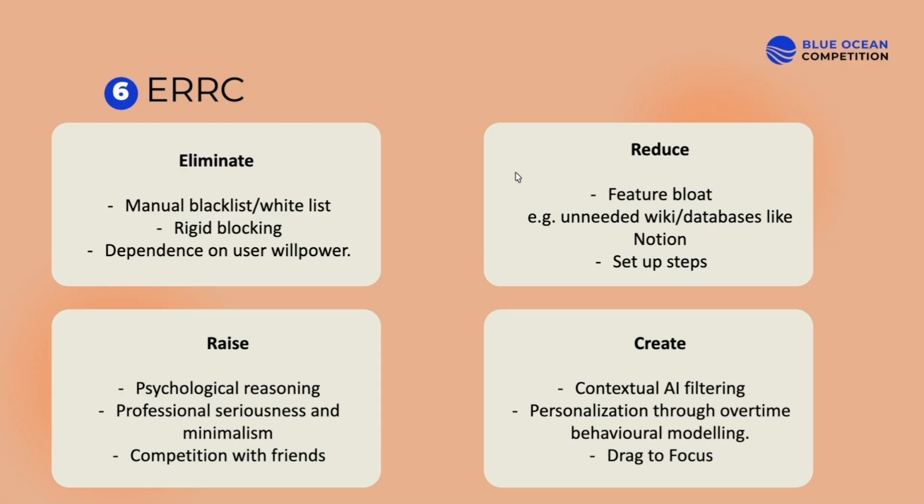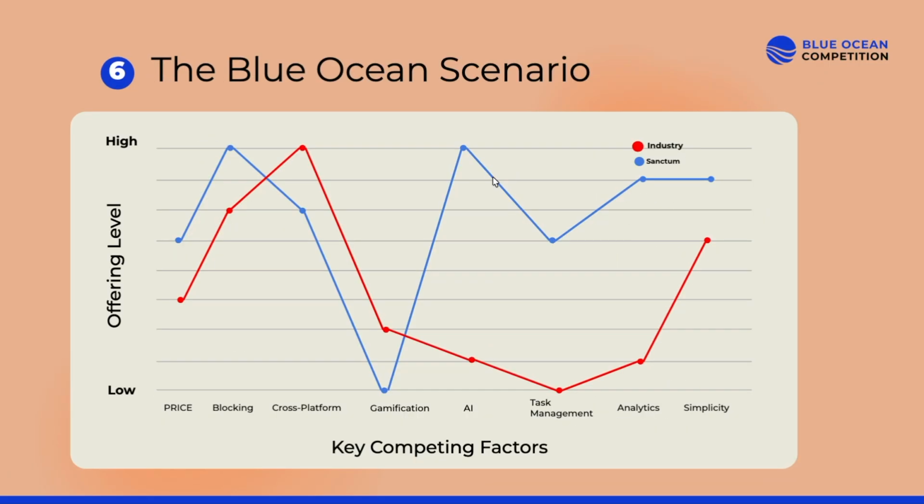So we want to eliminate the tedious factors such as manually blacklisting, rule sets. We want to reduce the feature bloat to make it minimalistic and reduce setup steps. We also want to raise the minimalisticness and the professional seriousness and encourage more friendly competition and create factors that don't exist through AI and task management, which you can see here on the right. We're going to do better at blocking, and we're going to offer everything you see on the right far above any of our competitors. We'll do a bit worse at cross-platform from established platforms, but that's to be expected in the early stages.